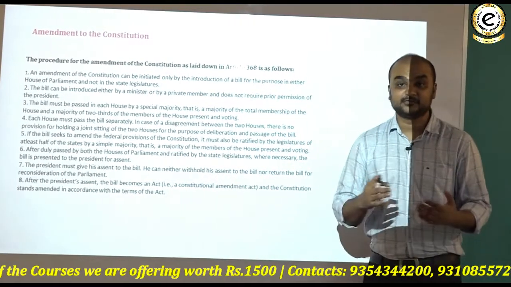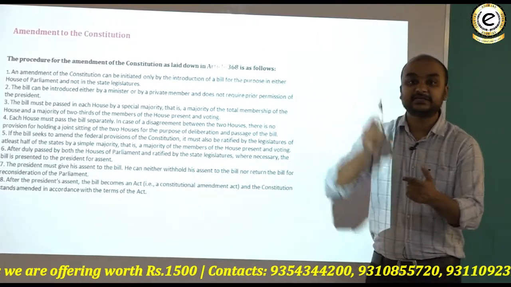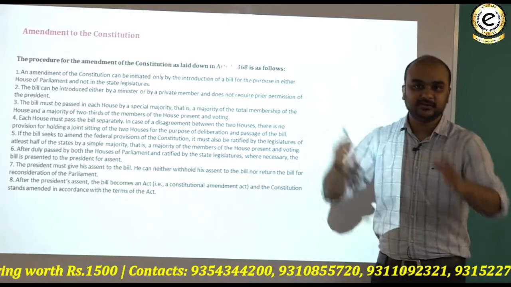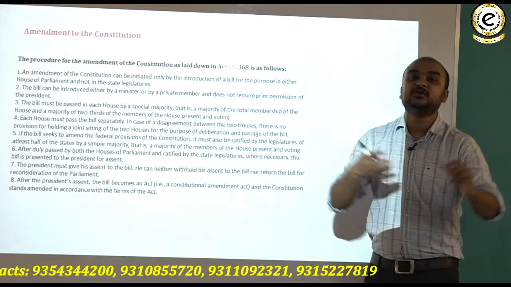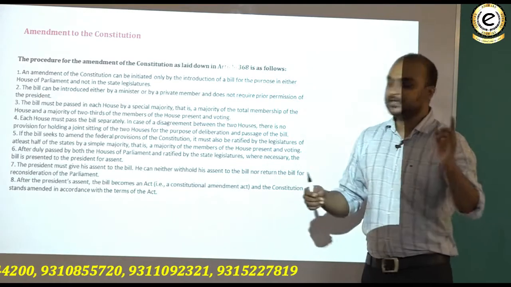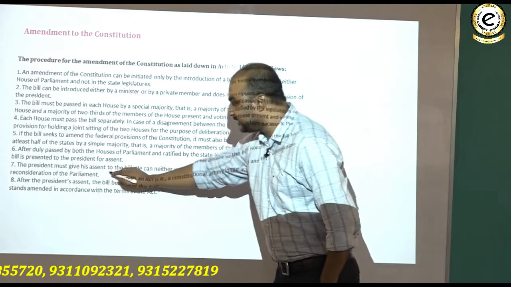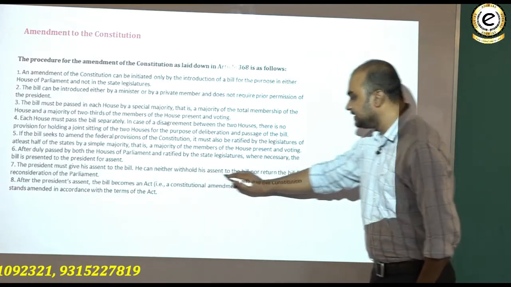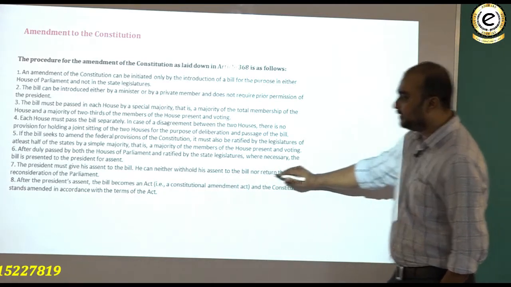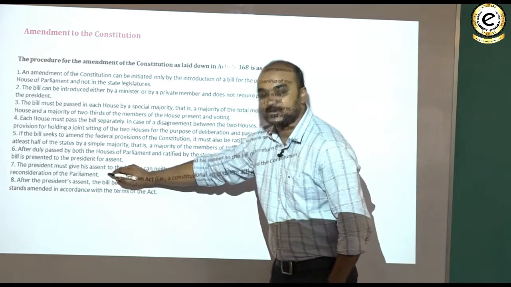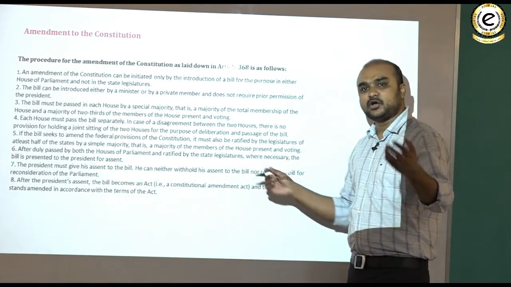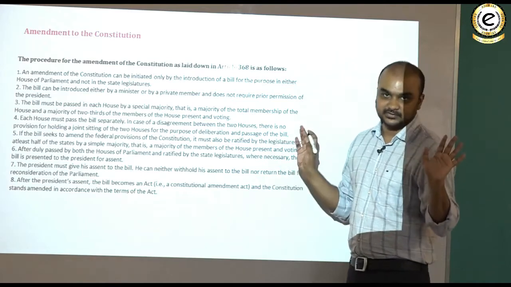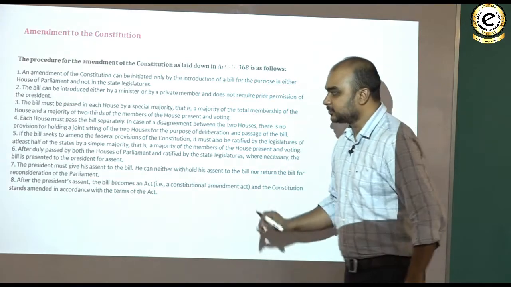But when it is presented to the president for his assent, the president must give his assent. He cannot return the bill like he does in the case of an ordinary bill. He cannot say that I will not sign the bill. He must give his assent. The president must give his assent to the bill. He can neither withhold his assent to the bill nor return the bill for the reconsideration of the parliament. He has no right of absolute veto or suspensive veto. That's it. No right with respect to constitutional amendment bill.